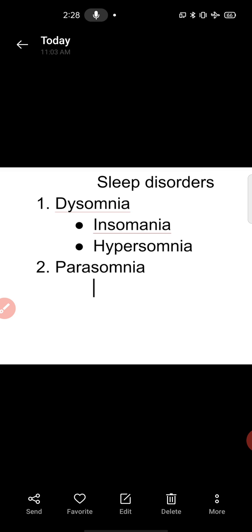Snoring, stopping breathing during sleep. These are the main causes of hypersomnia. Other than that, such as head injury, brain trauma, encephalitis, these are other causes of hypersomnia.